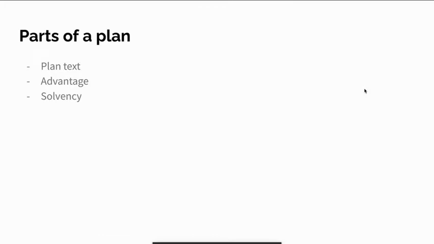So usually the parts of a plan are the plan text, the advantage, and solvency. The plan text includes the advocacy statement, exactly what the AF defends. The next is the advantage, which usually includes the bulk of the stock issues: inherency, harms, and significance. It tells us these issues that are going to happen in the status quo, essentially why they won't be solved, and then why they are bad. Solvency is just the solvency section. There might be an argument about why the AF is topical in the solvency section, but usually not. It's just the reason that the plan solves the harms that it presents.